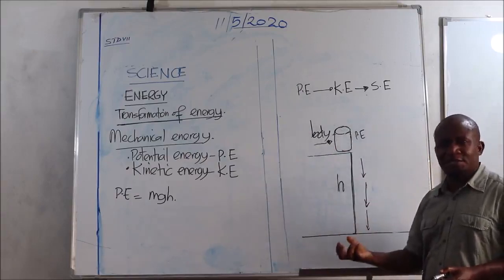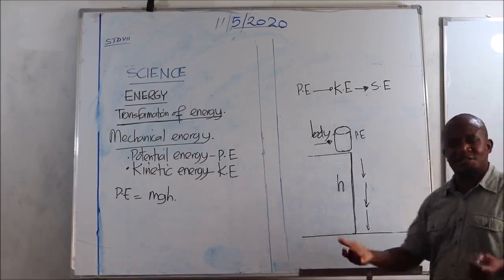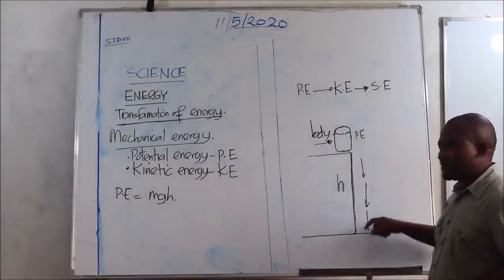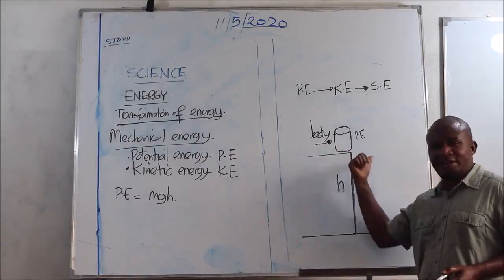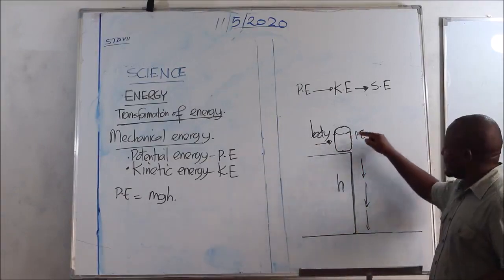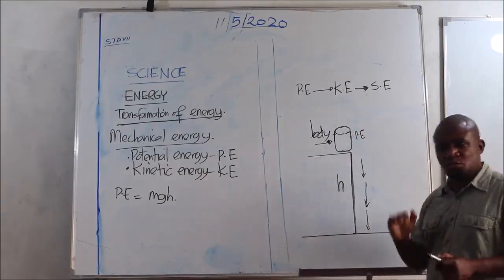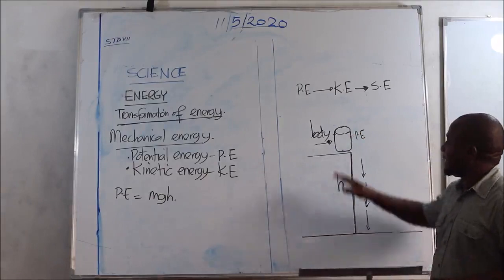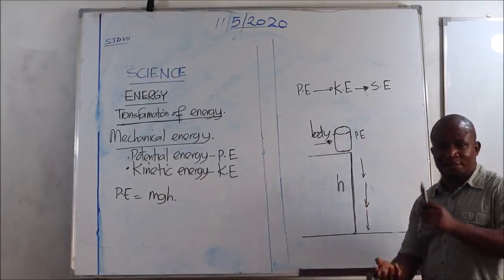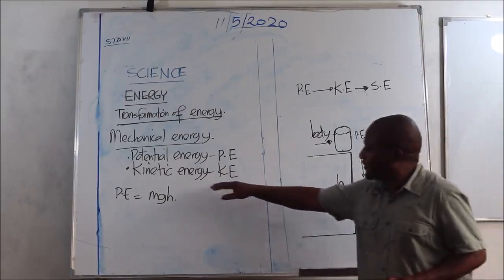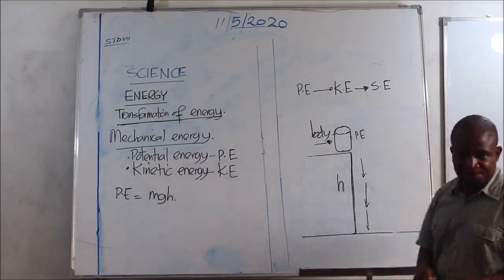And then, as it moves downwards, when a force is applied and it falls from where it is, this potential energy is converted into kinetic energy, which is the energy that our body has due to motion.